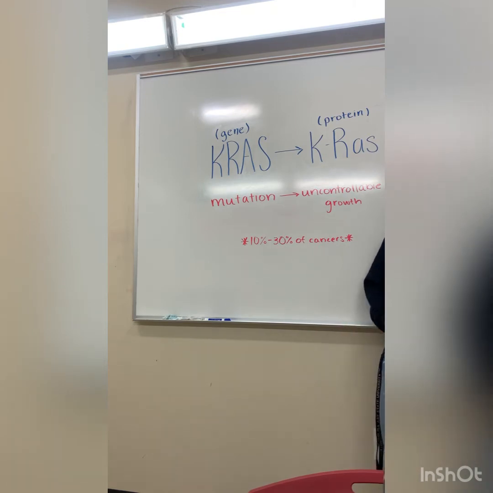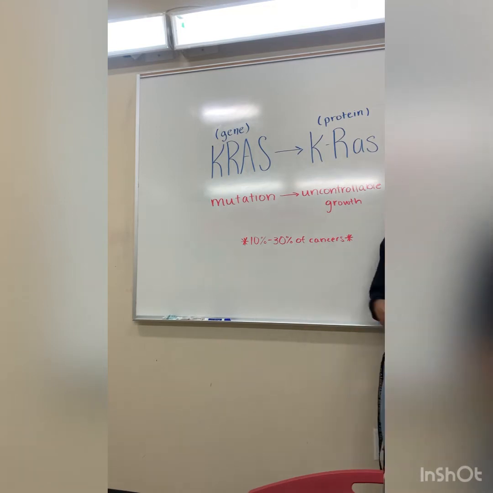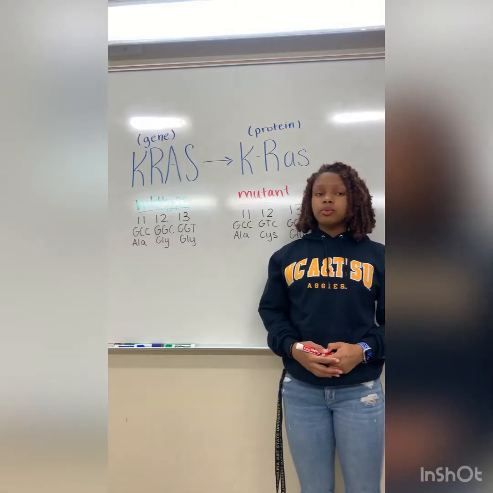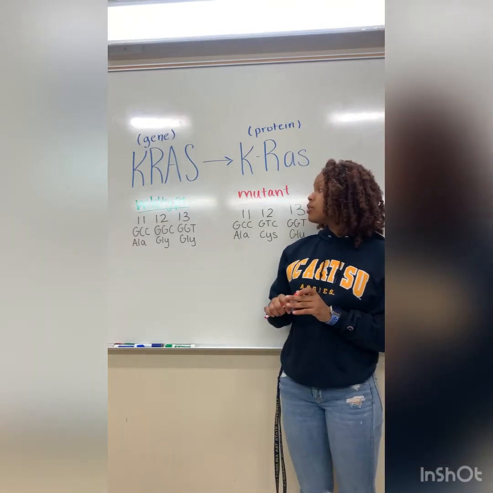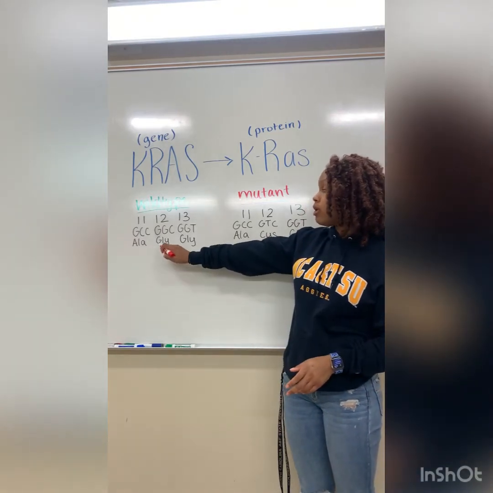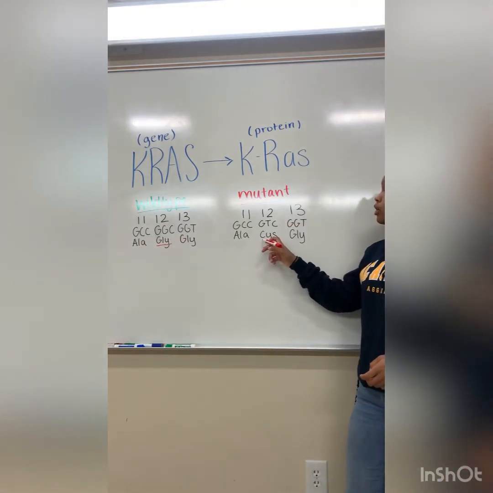For the purposes of this video, I'm going to be discussing the mutation where the KRAS protein replaces glycine with cysteine. This mutation leads to uncontrollable growth of the cells that KRAS protein is signaling in. This is also the reason why the KRAS protein mutation is found in 10 to 30% of cancers in humans. The mutation that leads to uncontrollable growth can be found in the 12th codon. Here in the wild type, you can see the 12th codon codes for the amino acid glycine. However, in the mutation, it actually codes for cysteine.